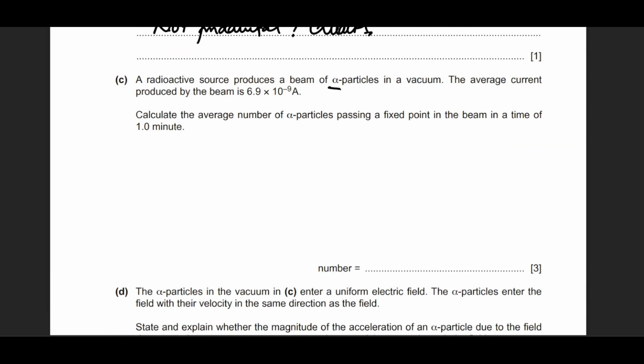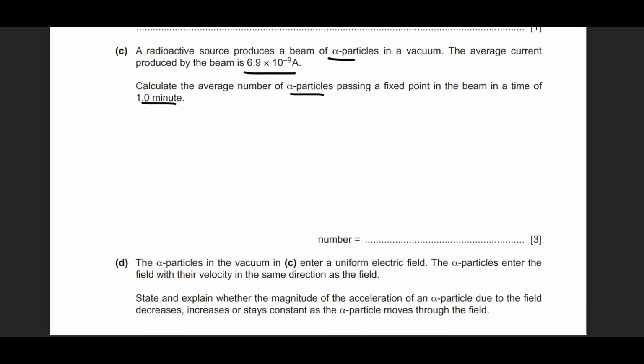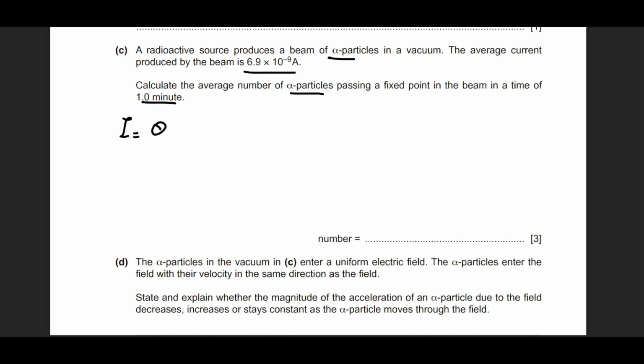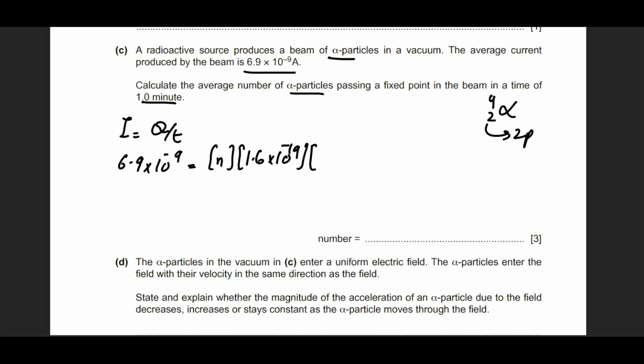He says the radio source emits an alpha beam, average current is this much. Okay, fine. Calculate the number of alpha particles passing in 1 minute. No problem. So we have current is equal to charge divided by time. Let's figure out the charge first, right? So in place of current, we have 6.9 × 10^-9 equals charge. How to calculate charge? The number of electrons, the charge on one electron, which is 10^-19. And because alpha is 4,2, it has 2 protons. So there are 2 charges as it is moving through the circuit, right? Divided by the time, which is 1 minute. So this will be divided by 60.